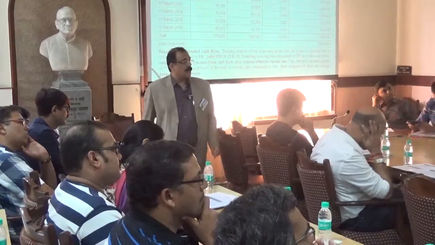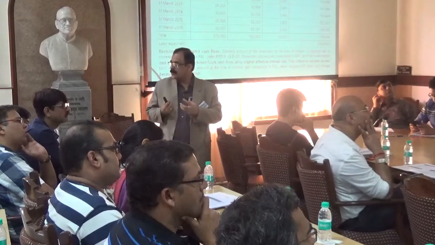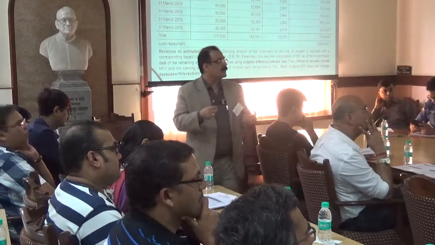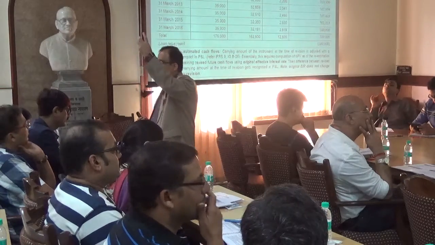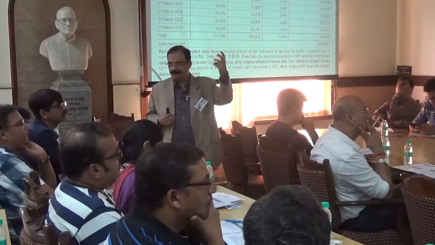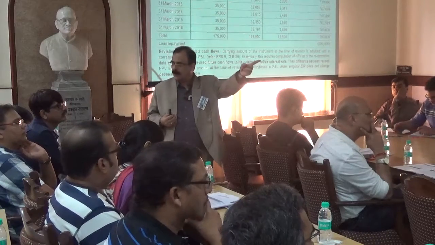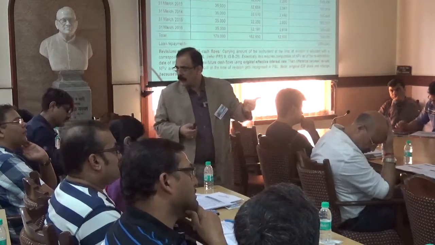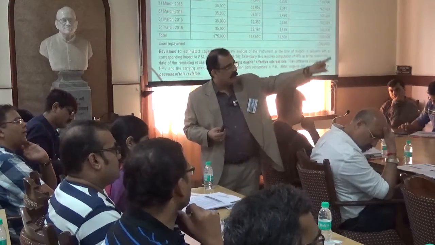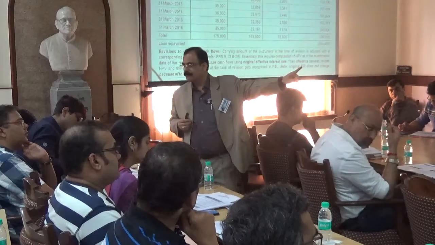The difference between this 35,000 contractual interest and how much you have taken to P&L is basically the transaction cost net of fees, that 2,341. You also need to pass an entry amortizing that, but that amortization all goes as part of your interest income.